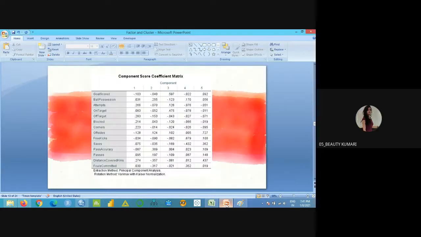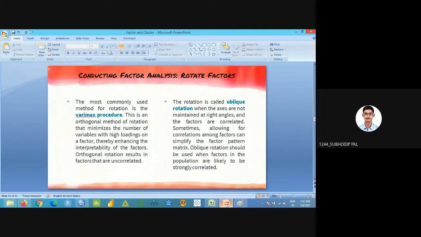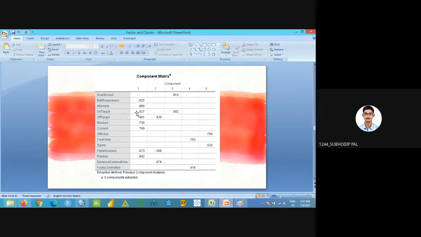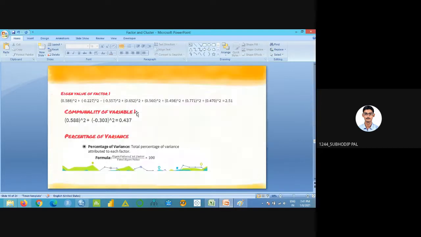Will we always rotate anti-clockwise? It depends on us, it depends. Yeah, that one I have already told. Remember, this table will be given to you and they will ask you to calculate eigenvalue, communality and another 2 terms. We'll come to that, wait.